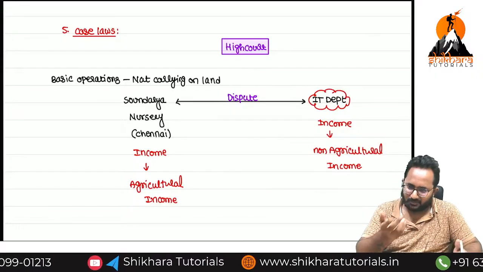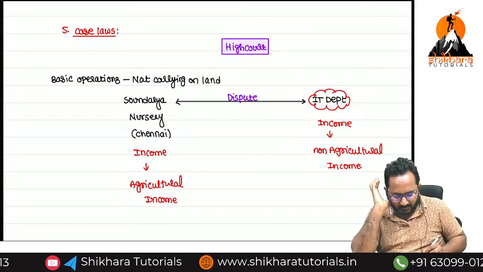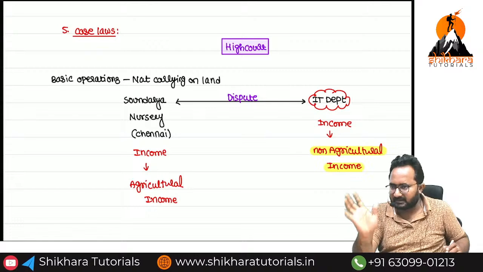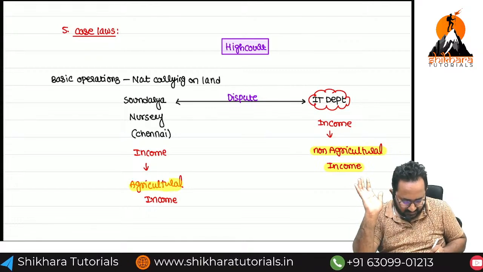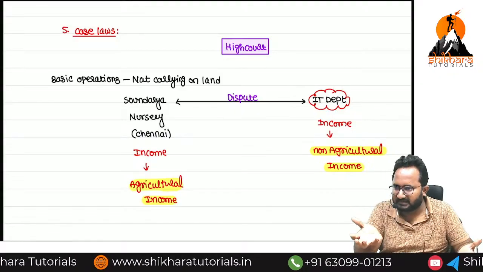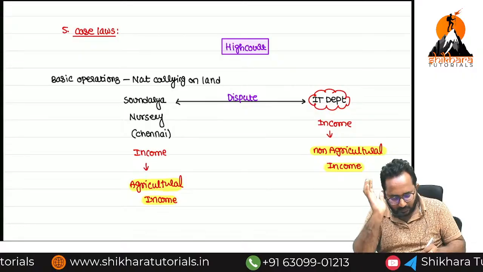Okay. Yes, your opinion, Ra. So nothing but yes. Department is saying non-agricultural income, sir. You are required to pay tax. SSC is saying, sir, it is an agricultural income, sir. So agricultural income means that is exempt, sir, not taxable. So now they are going to the High Court.